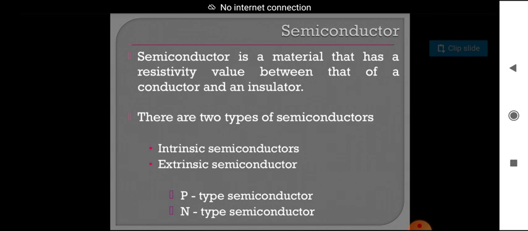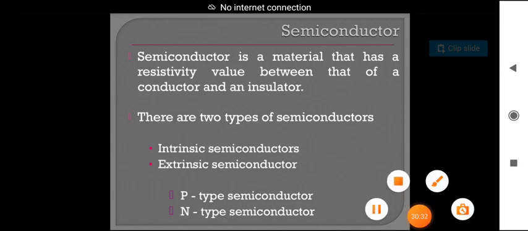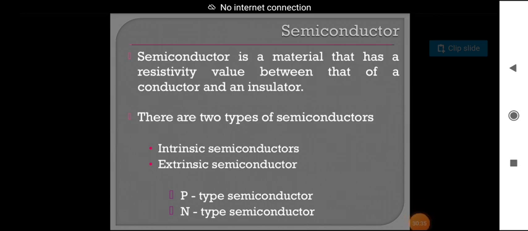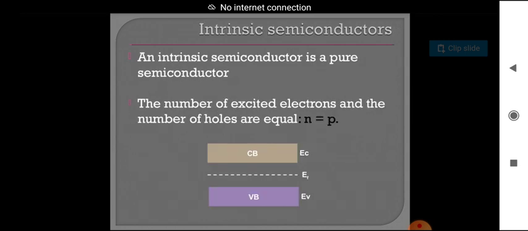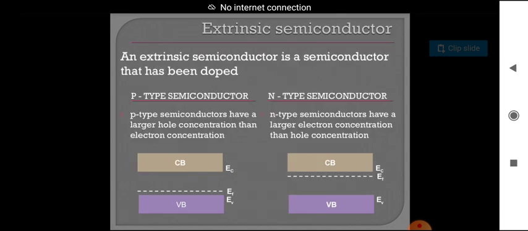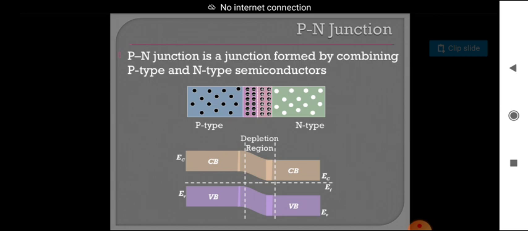When we add trivalent impurities like aluminum or boron to a pure semiconductor, that is germanium or silicon, it is treated as a p-type semiconductor. And when we add pentavalent impurities like arsenic or antimony to a pure semiconductor like germanium or silicon, it changes into an n-type semiconductor. In a p-type semiconductor the majority carriers are holes, and in an n-type semiconductor the majority carriers are electrons.